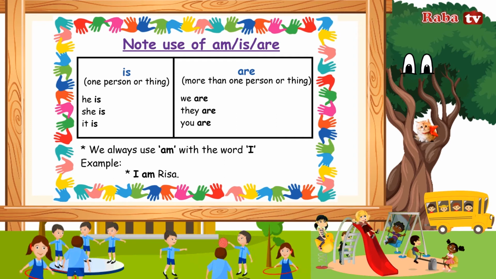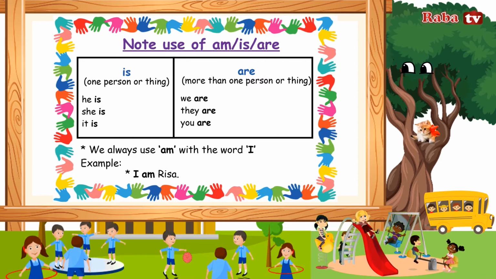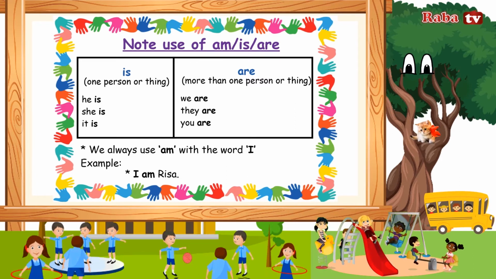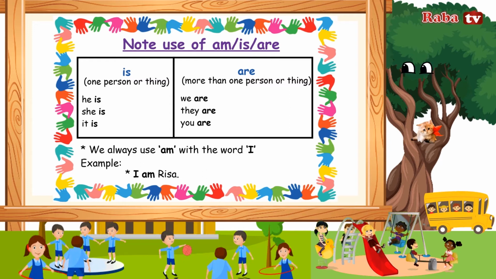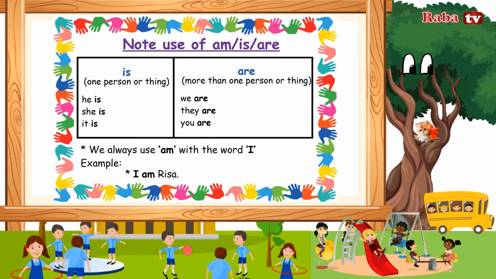Note: use of am, is, are. We use is for one person or thing. Example: he is, she is, it is. We use are for more than one person or thing. Example: we are, they are, you are. We always use am with the word I. Example: I am Raija.